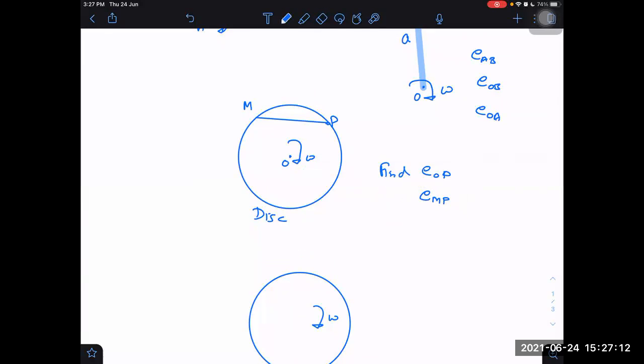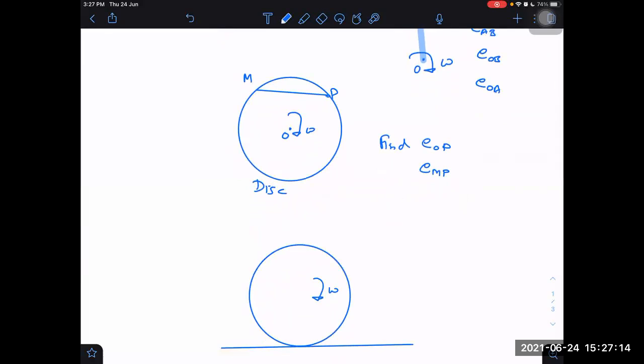Take some other point in between. Maybe I'm taking this as L and this is M. Midpoint is M.